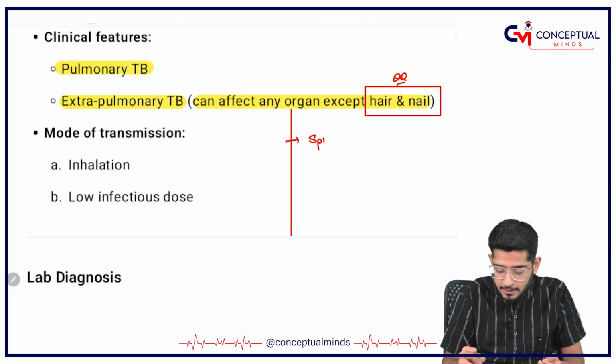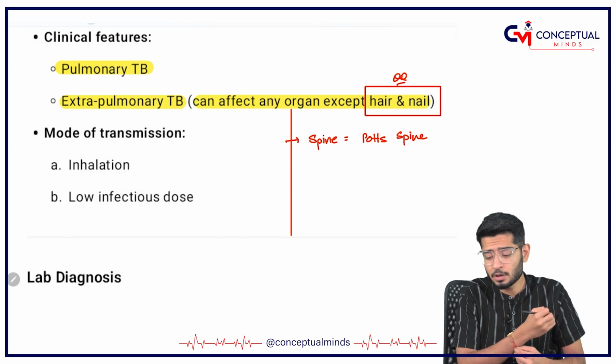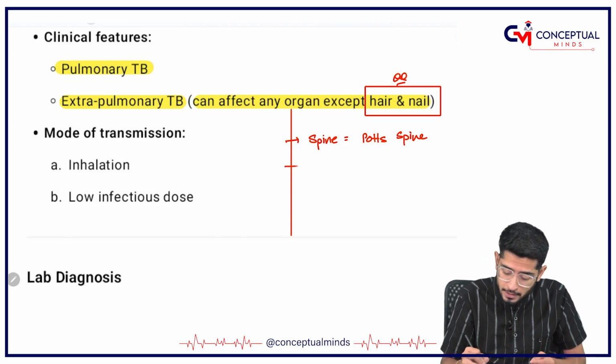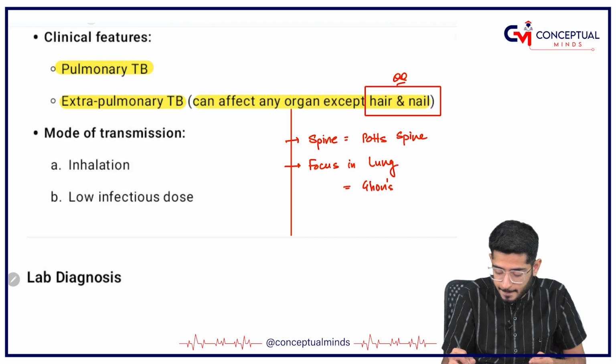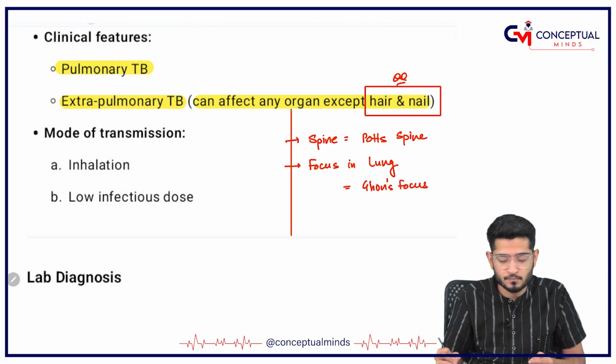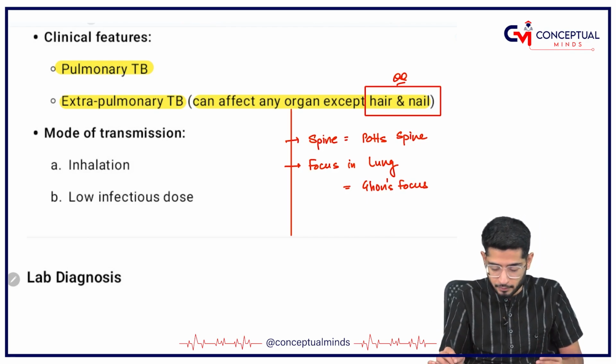For example, if it is affecting the spine, it is called Pott's spine. If it is having a focus in the lung, it is called Ghon's focus. So these one or two terminologies are important, that's why I have told you.